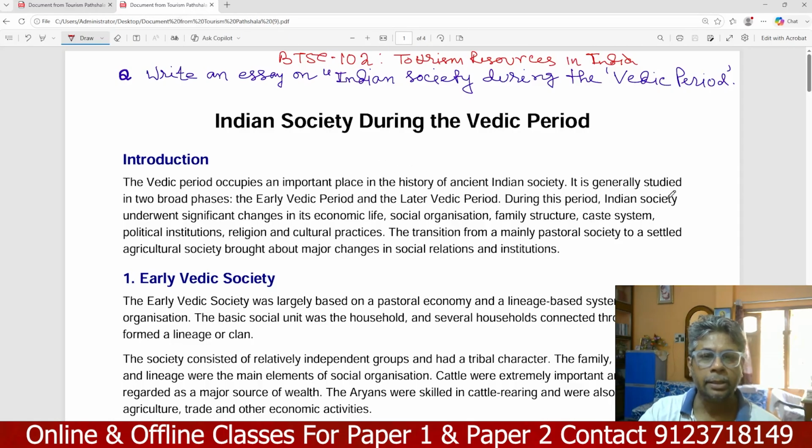Indian society during the Vedic period occupies an important place in ancient Indian society. It is generally studied in two broad phases, the early Vedic period and the later Vedic period. During this period, Indian society underwent significant changes in economic life, social organization, family structure, caste system, political institutions, religious and cultural practice.